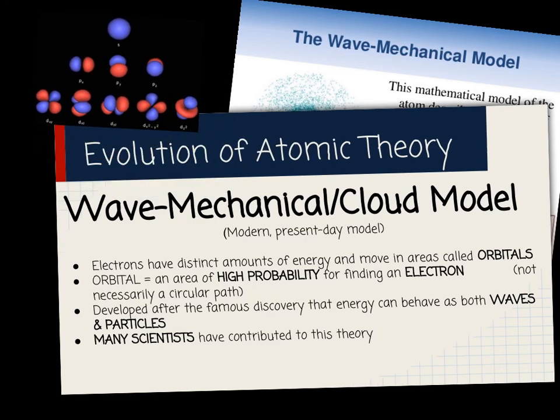And then we had the Bohr model, where the nucleus was in the center and you had all the rings of electrons around it, and that's the way we're going to draw them most of the time this year. And then finally we have our wave mechanical model, which shows the electrons in orbitals around the nucleus.